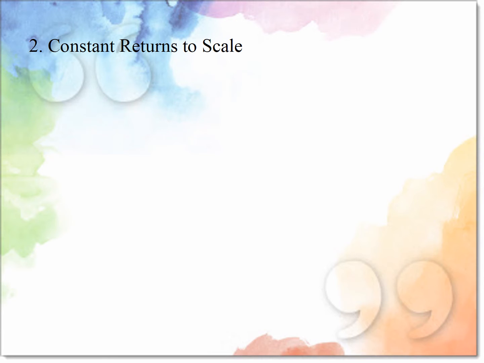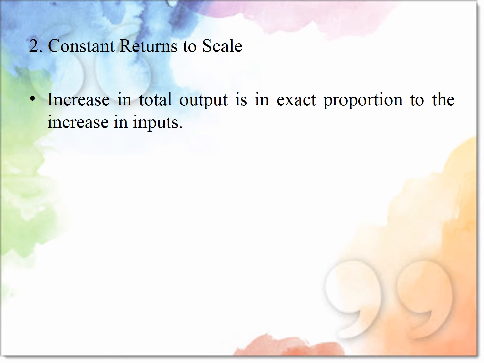Next is constant returns to scale. The increase in total output is in exact proportion to the increase in input. It means if you increase input by 100%, the output will also increase by 100%.